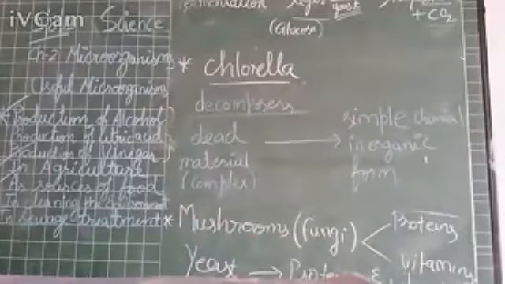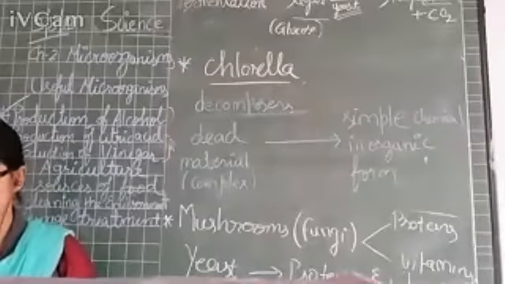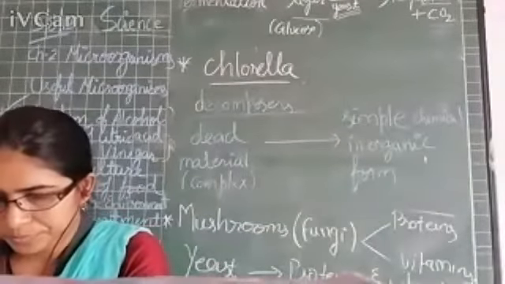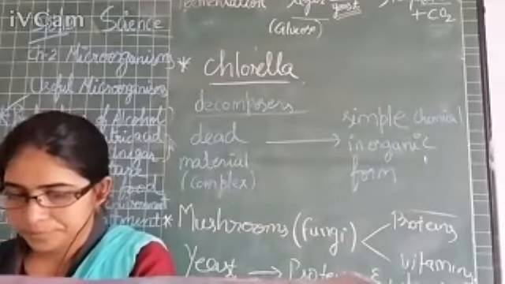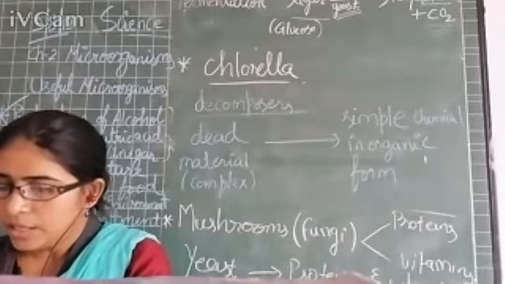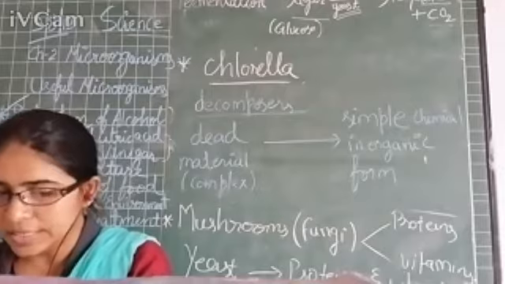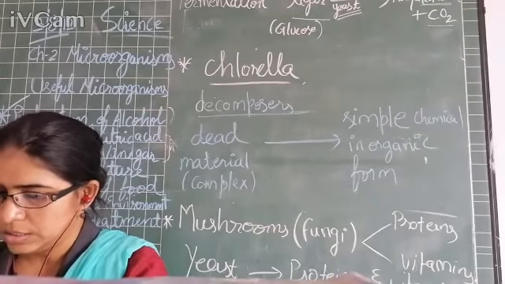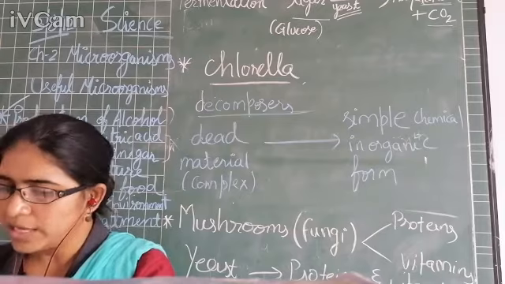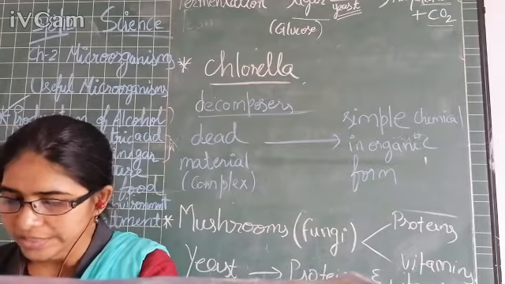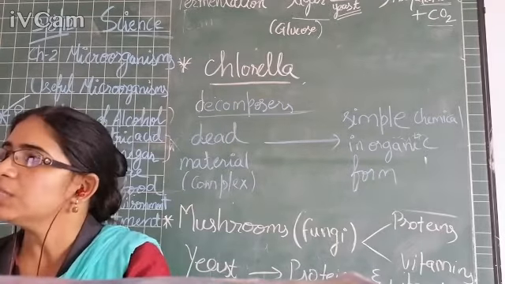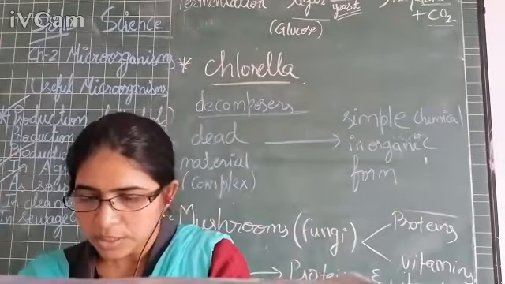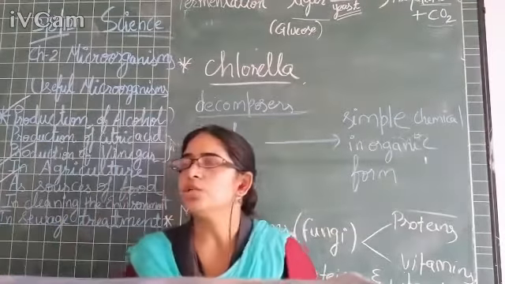So, page number 27, first para, second line. Decomposition of dead things to simple chemical inorganic substance. Such microorganisms are called decomposers, and this process is known as decomposition. Right, beta? So what happens in decomposition?